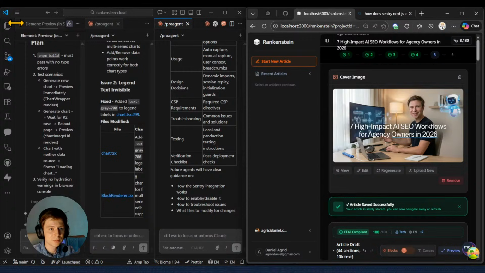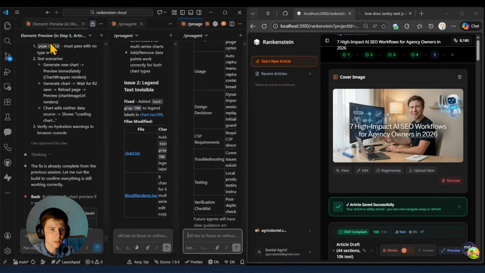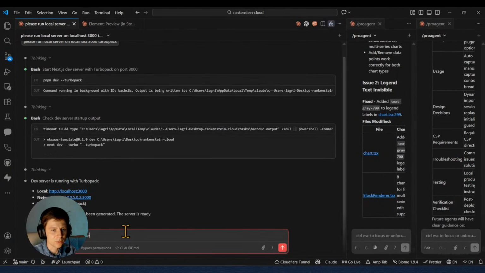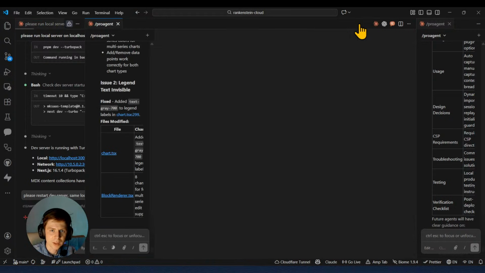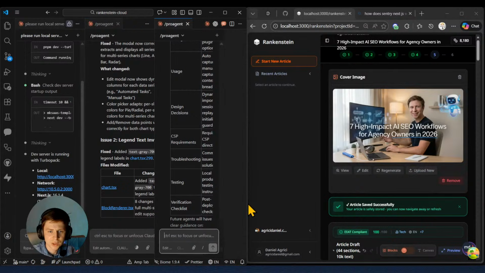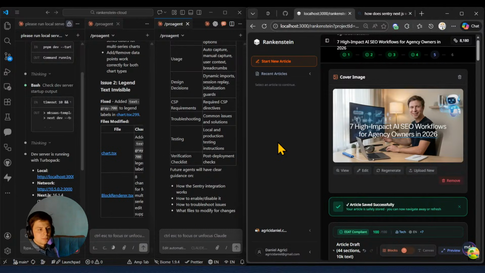Before that, I will go back to this agent, magnify, go here. So please restart dev server, same localhost, turbo, back. Going back here to the pro agent, minimizing, checking. The other agent right now is restarting the server. He's checking also the builds for any sort of errors.